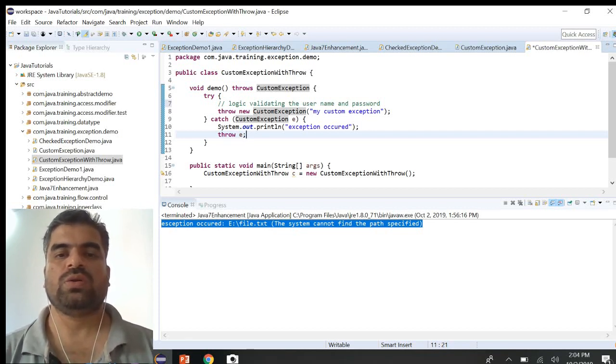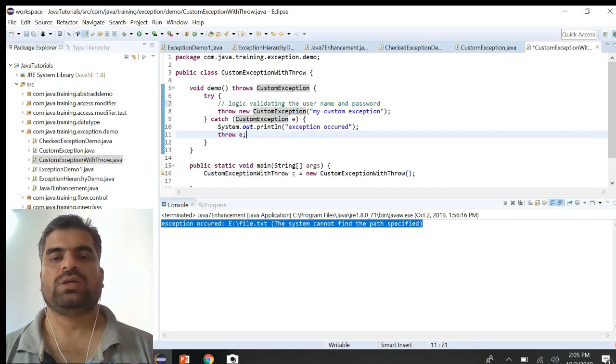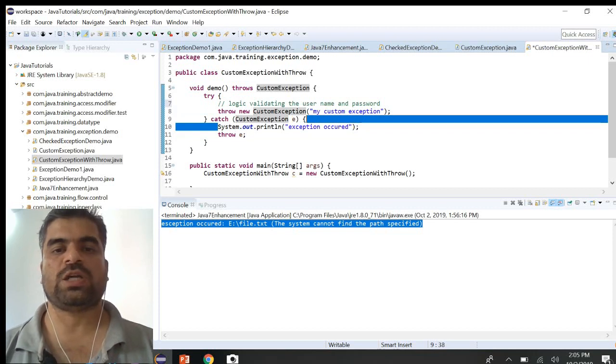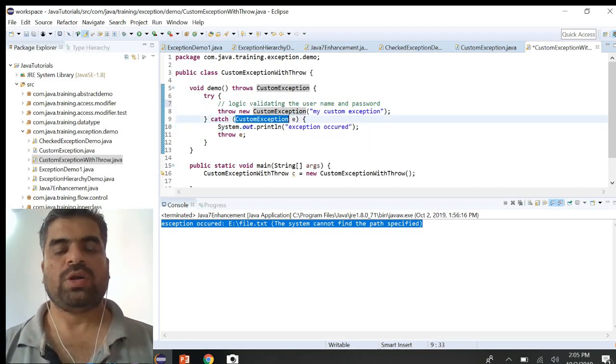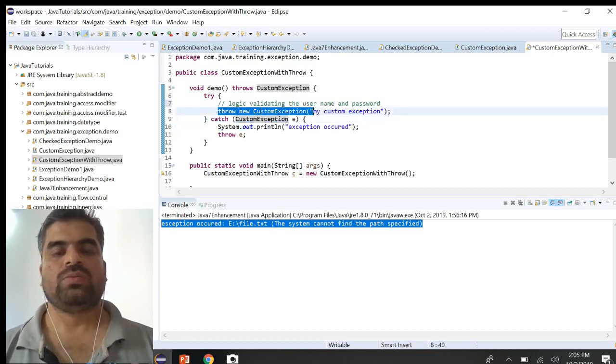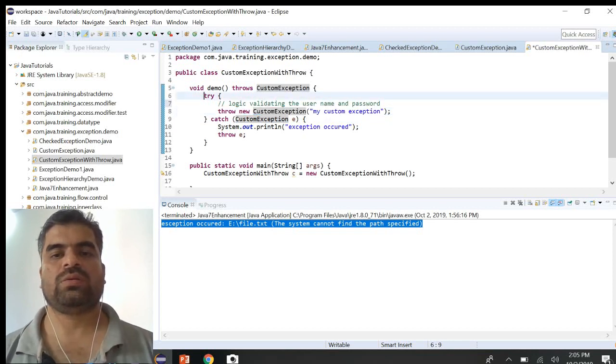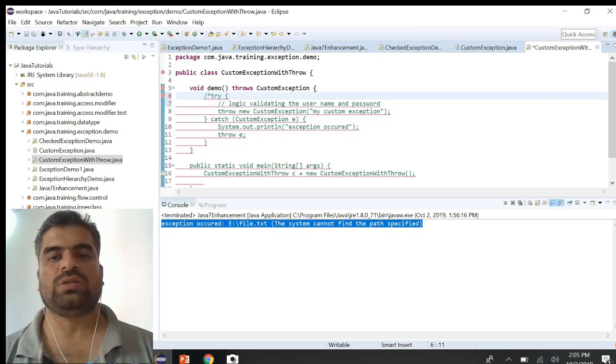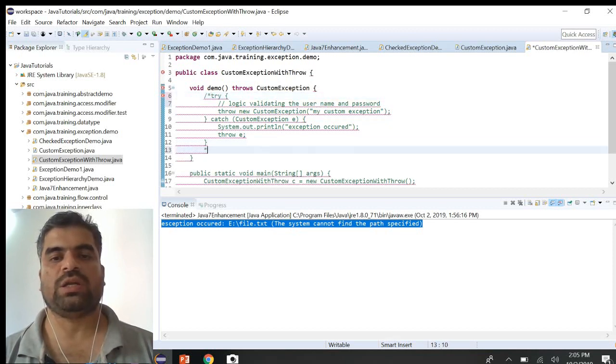In order to rethrow, we already threw the exception in the try block, and it is handled again in the catch block itself. But again we are rethrowing, so the compiler will complain: why are you rethrowing again? We already threw it in the try block, and we handled it in the catch.